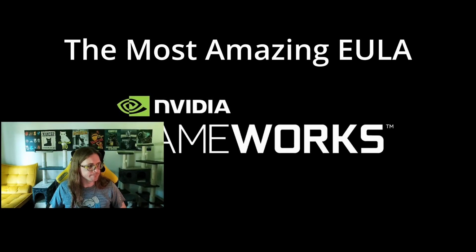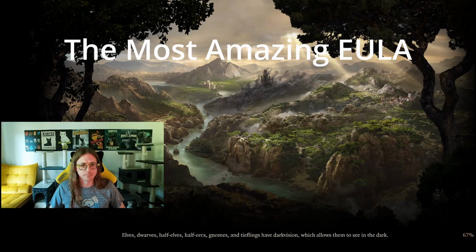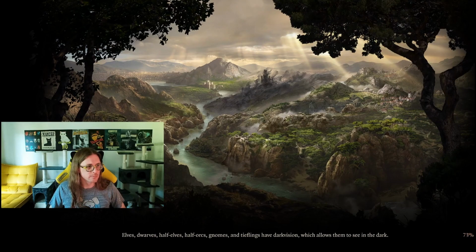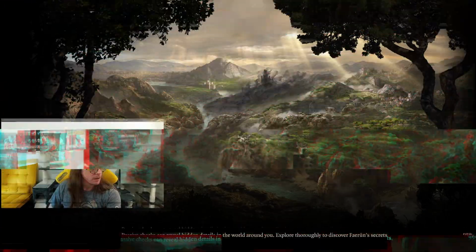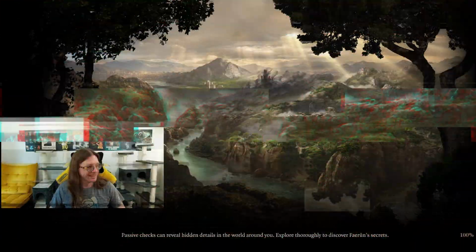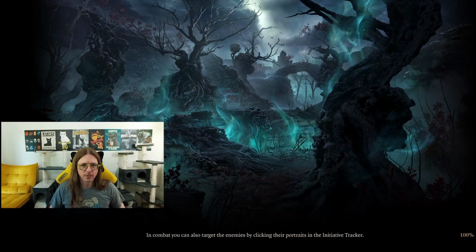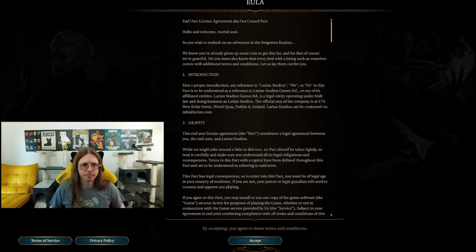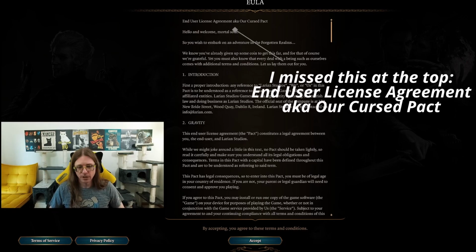All right. So far, very pretty loading screen. Let's get some lights on. These are really nice. I like this little touch at the top here. Hello and welcome, mortal soul. Makes me actually kind of want to read the end user license agreement.